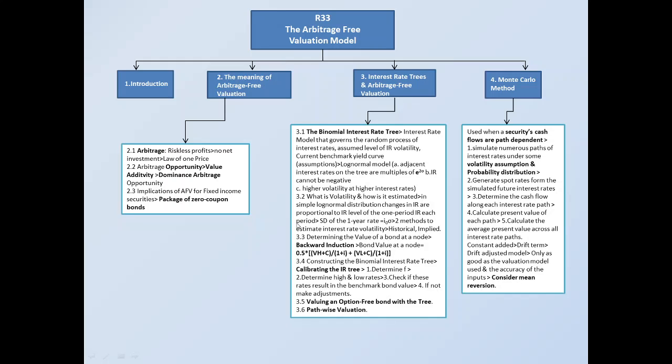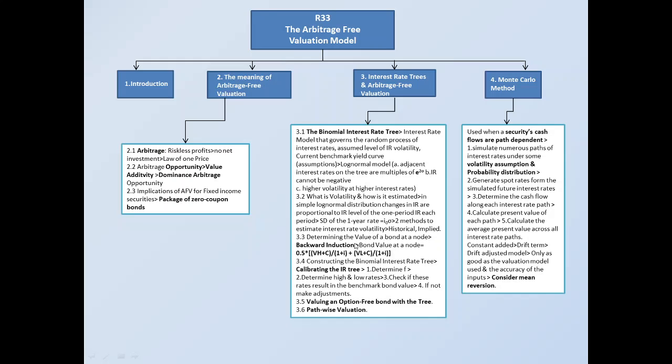So the higher the interest rate in the previous period, the wider would be the range of interest rate. To calculate standard deviation for a 1 year rate, you have to multiply I naught by volatility. Two methods to estimate interest rate volatility are historical and implied.